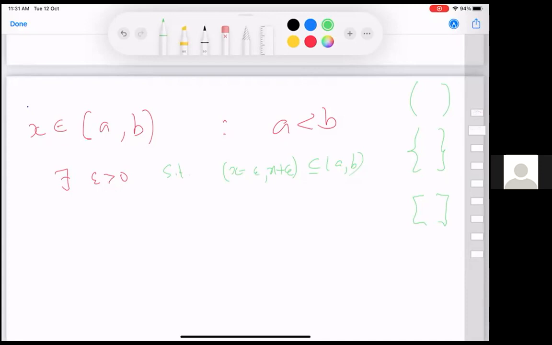And yet another property: if xn is a sequence.